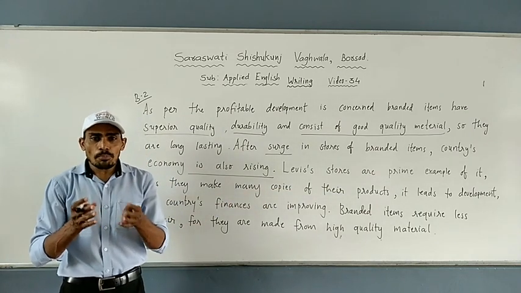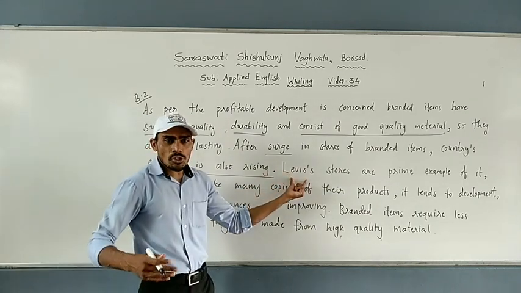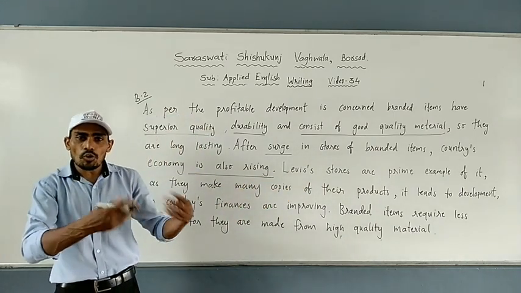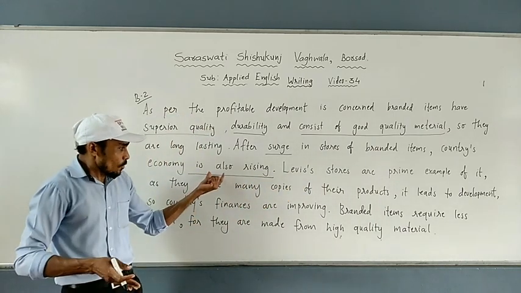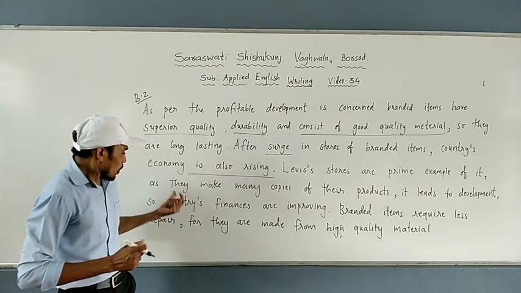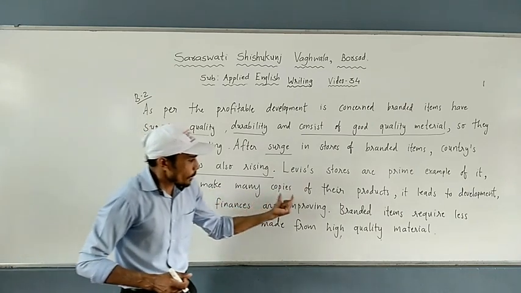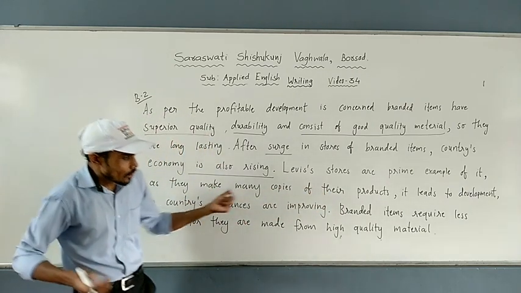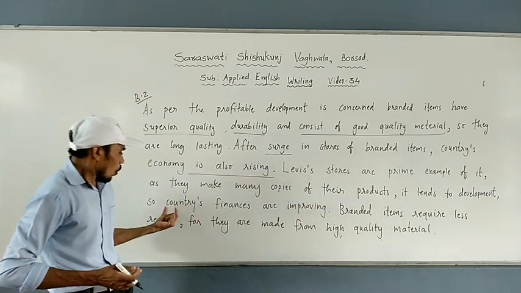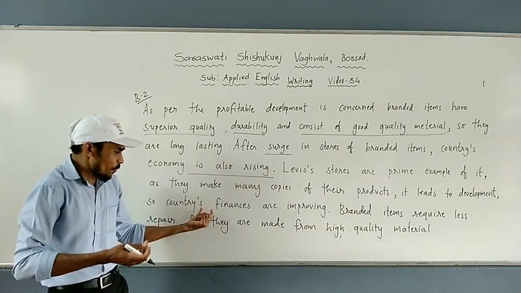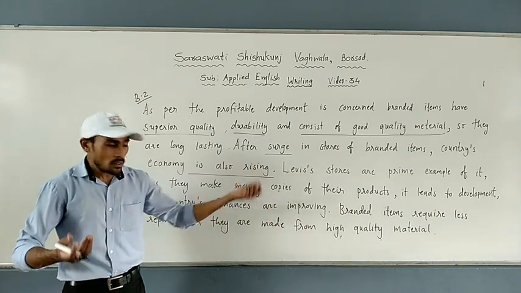A lot of people buy Levi's jeans and clothes, and when people buy a lot of products, the economy is rising. As they make many copies of their products, it leads to development of the country's finance. The country's economy is increasing, and finances are improving.